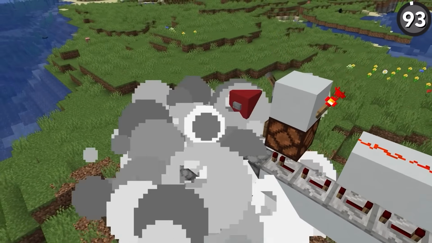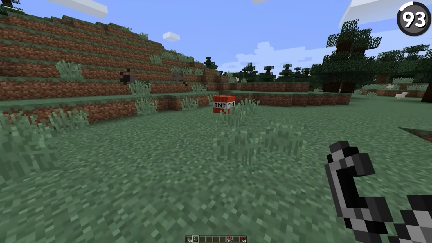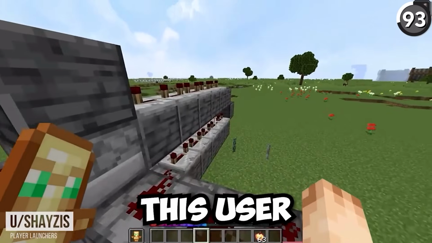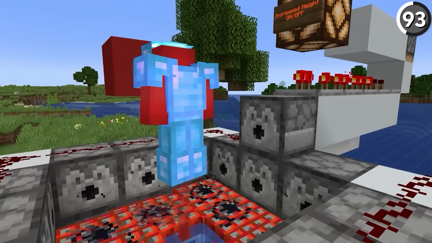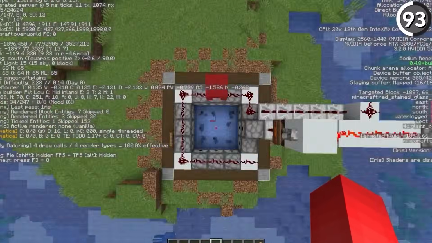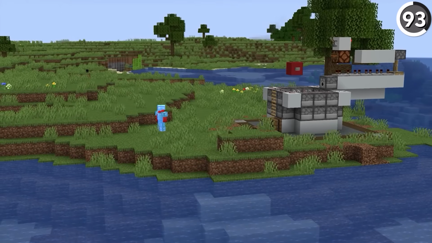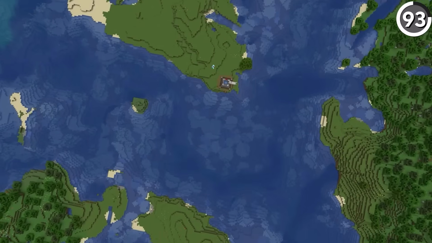We can make this TNT launcher over 3 times better with just this simple trick. See, the problem is that because of the damage that you take in survival mode, we never seem to launch as high as we do in creative. But this user has a perfect solution, since by simply attaching a dispenser full of arrows to shoot us before we launch off, then that little tick of damage is going to make sure that we launch sky high off of one of these things. And if you don't believe me, just look at the comparison. It's pretty jarring. But with either method, it's important to remember.